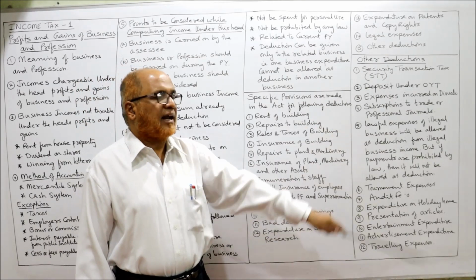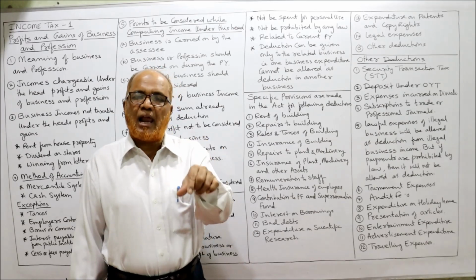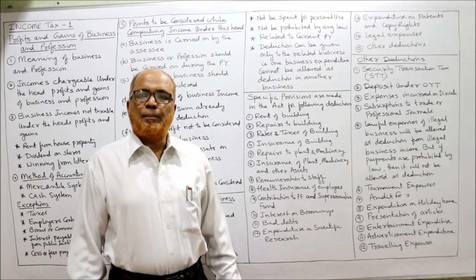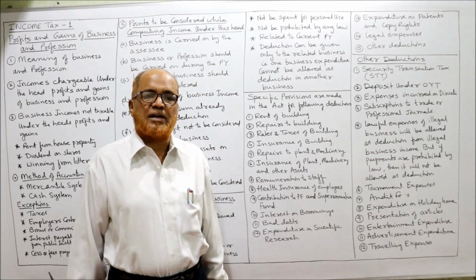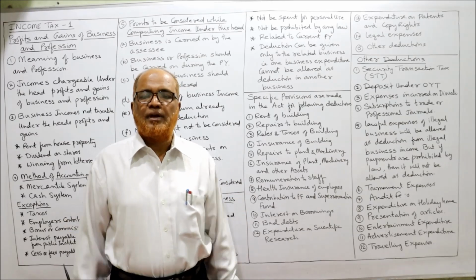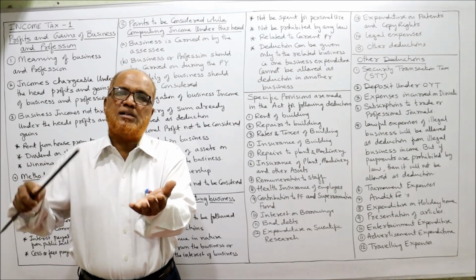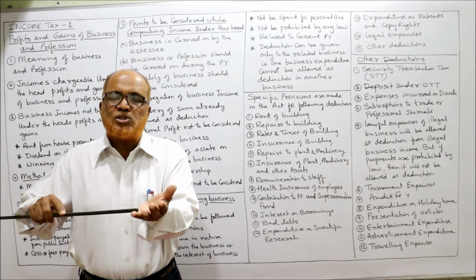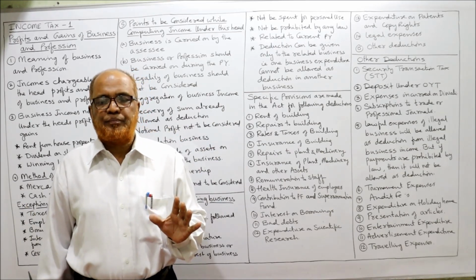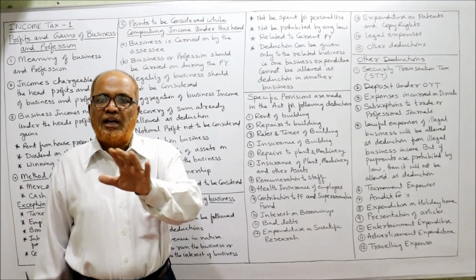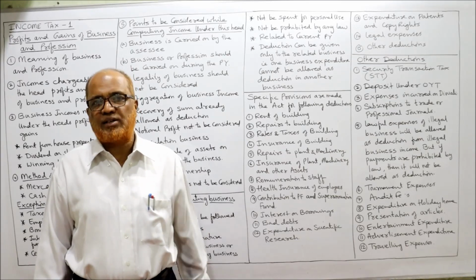Example, security transaction tax, STT. Security transaction tax will be allowed as deduction if the business is having interest on securities and securities are part of stock in trade. If securities are part of stock in trade, then interest on security is a business income. When interest on security is a business income, then STT will be allowed as deduction. If interest on security is not a business income, then STT will not be allowed as deduction.